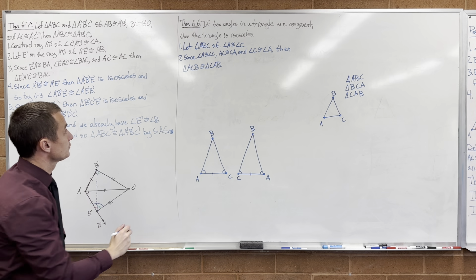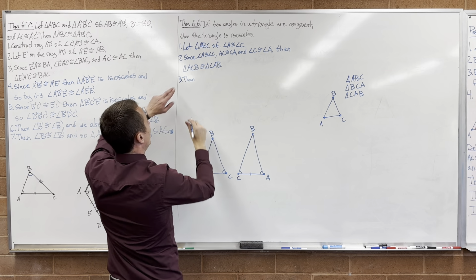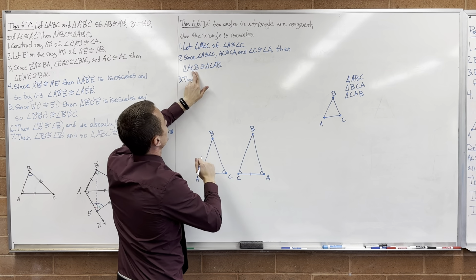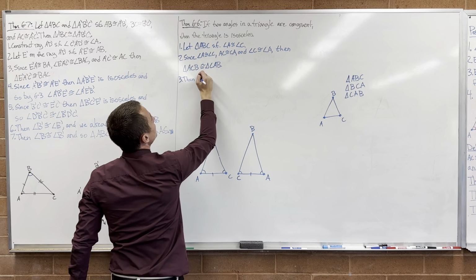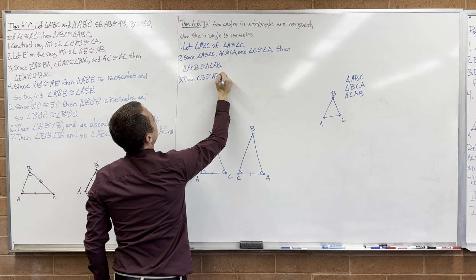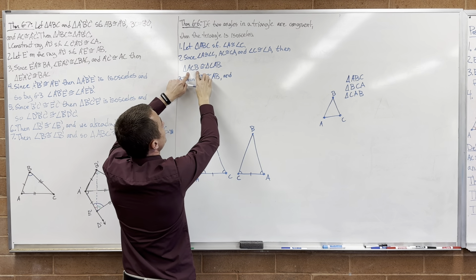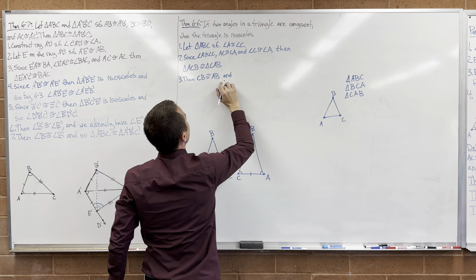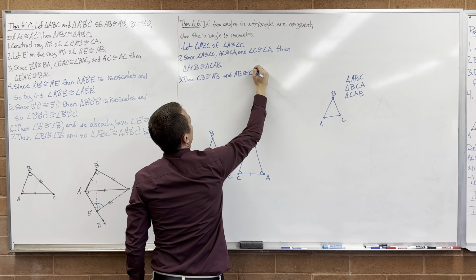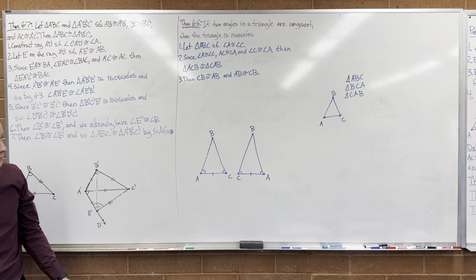So then, I know AC is congruent to CA. That was already given information. I know CB is congruent to AB. And I know AB is congruent to CB. Turns out that's giving me the same information twice because we're talking about the same triangle. But that's what it gives me knowing that they're congruent.